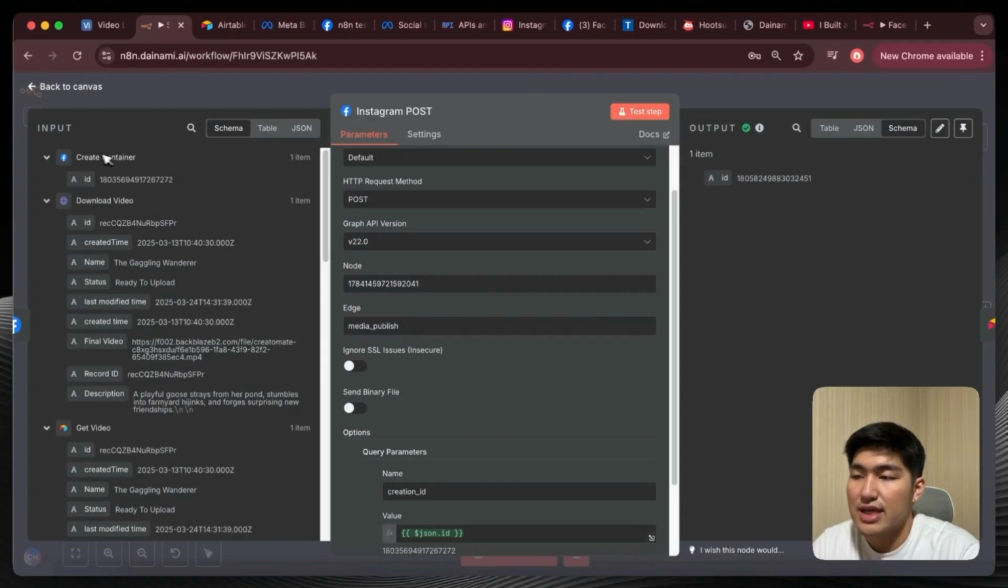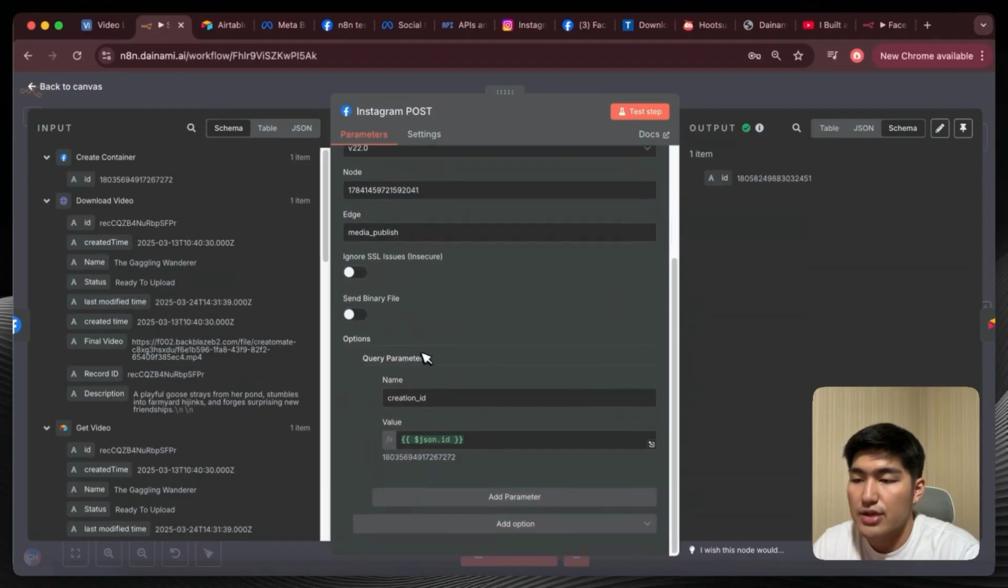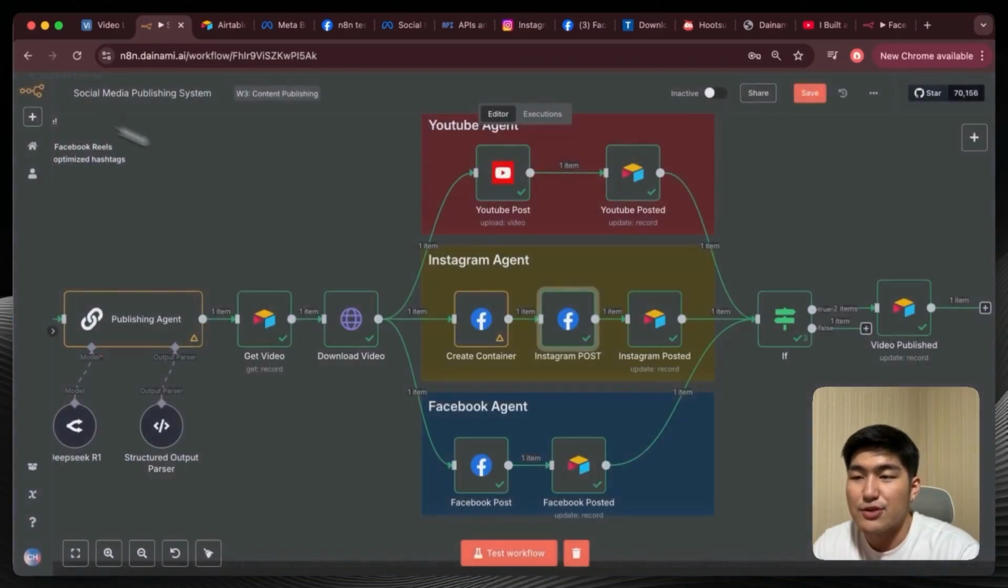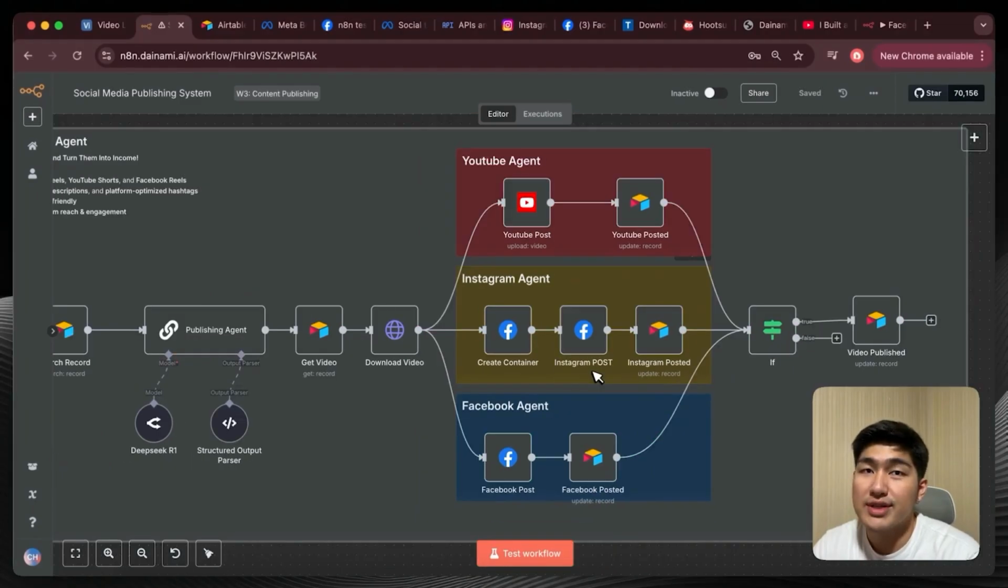From there you should be able to get an ID from the previous node. Okay, and then you're going to create a new parameter. We're going to name this creation_id, and you're going to drag over the ID over here. And then once that is done, once this step is played, you would have your video uploaded onto Instagram. Okay, and once that is done, publishing to Instagram is completed.